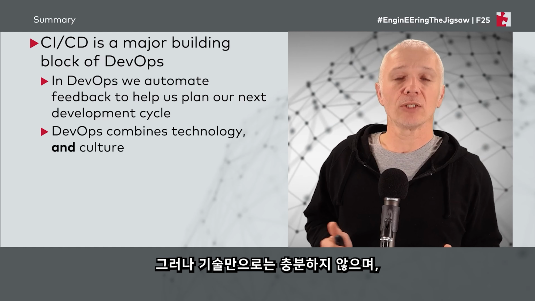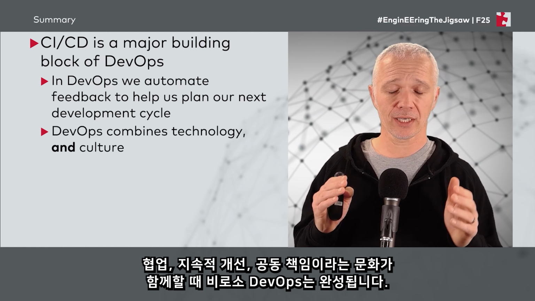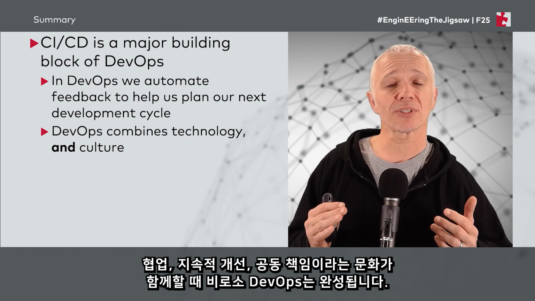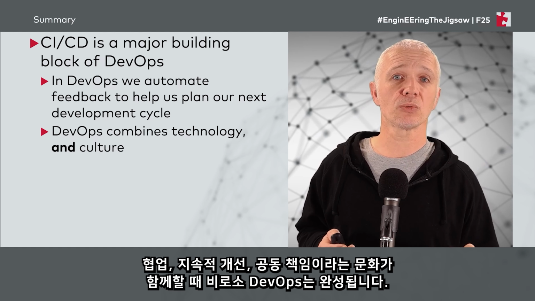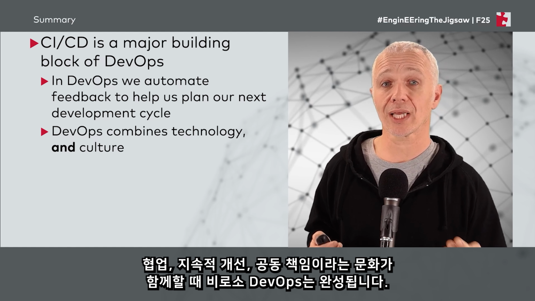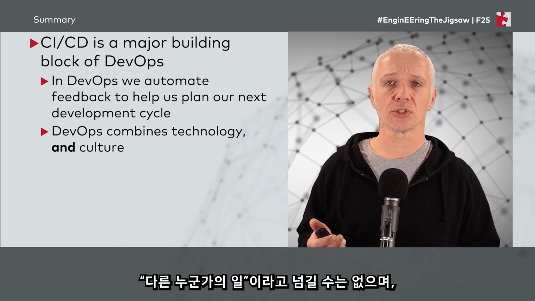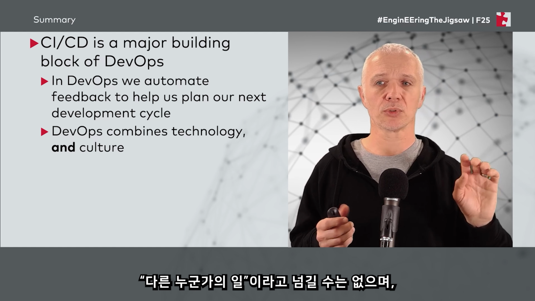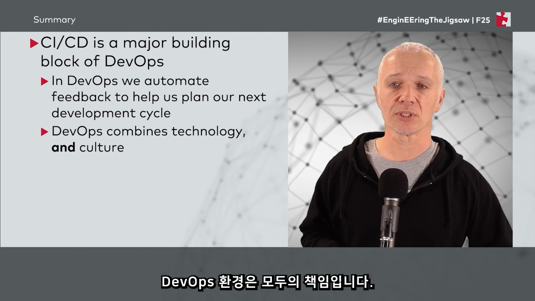But the technology alone is not enough if we are really intent on achieving DevOps. We have to have the technology and also that culture, that mutual desire for collaboration, the continuous improvement, and also the shared responsibility. Everybody has responsibility. We can't just say, oh, that's Bob's or Ranjit's job. We are all responsible in a DevOps environment.